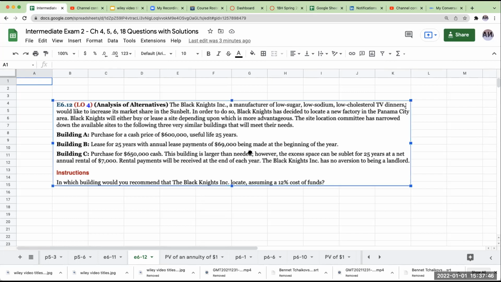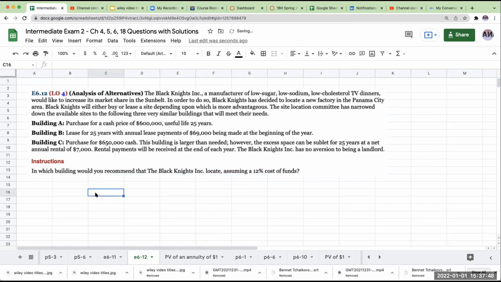Okay, so building A, purchase for a cash price of $600,000, useful life is going to be 25 years. Building B, lease for 25 years with annual lease payments of $69,000 being made at the beginning of the year. Letter C, purchase for $650,000 cash. The building is larger than needed. However, the excess space can be sublet for 25 years at a net annual rental of $7,000. Rental payments will be received at the end of each year. Black Knights has no aversion to being a landlord. In which building would you recommend the Black Knights locate, assuming a 12% cost of funds?